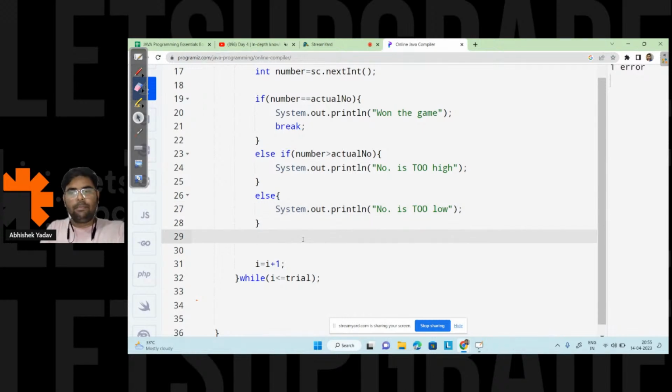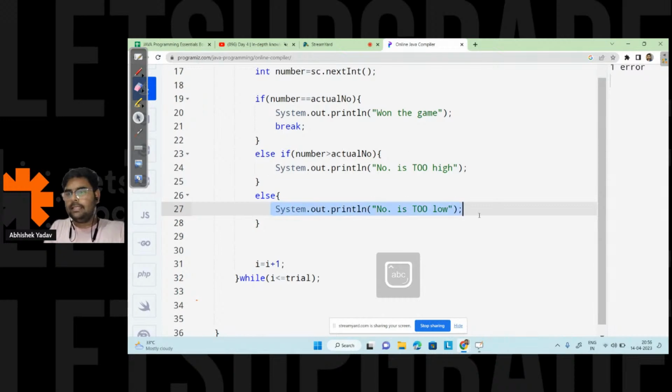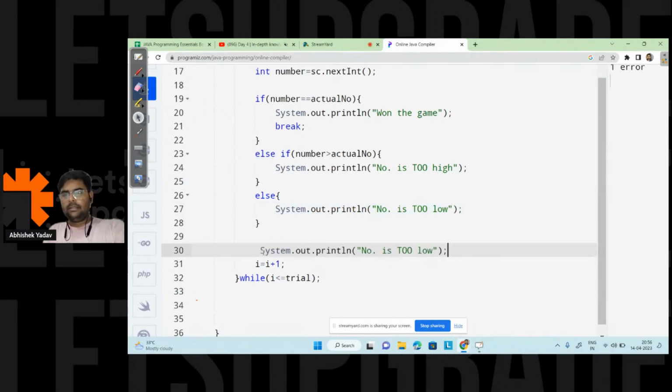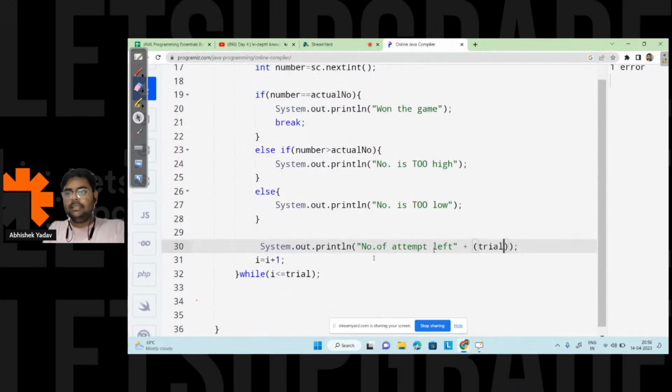After that I will print the number of attempts left. So here I will write one more message, System.out.println, number of attempts left. How will I calculate the number of attempts left? The total attempts means trials, trials minus I, in order to get the number of attempts left.